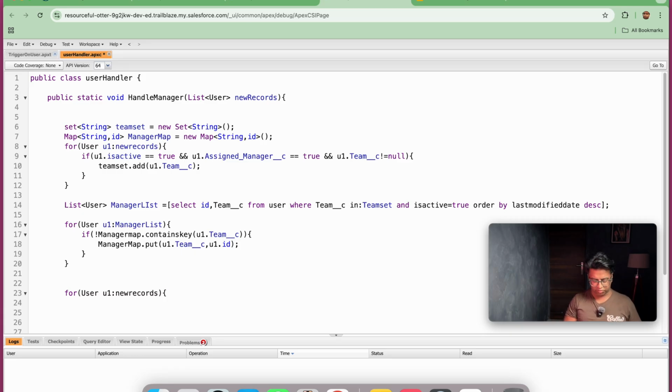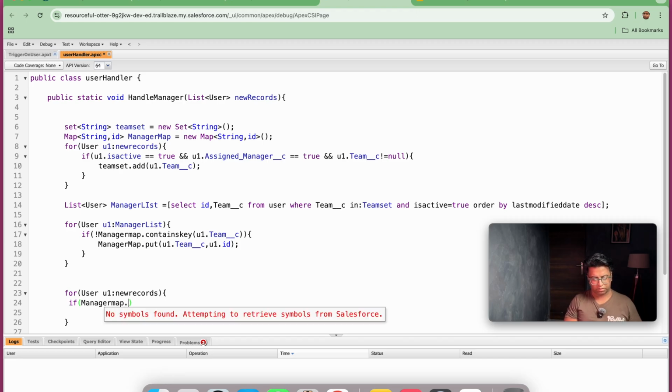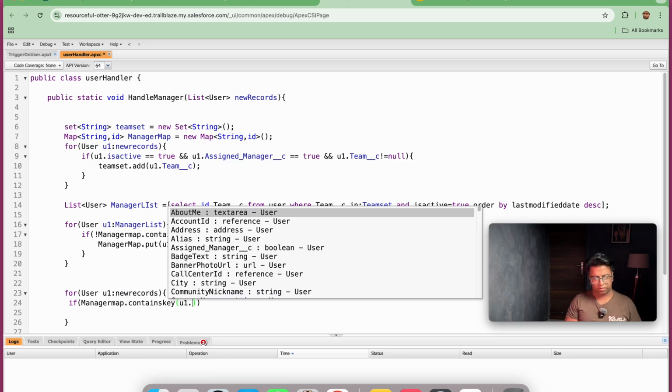So I will be first creating: if managerMap.containsKey, which key is required, that is u1.type.